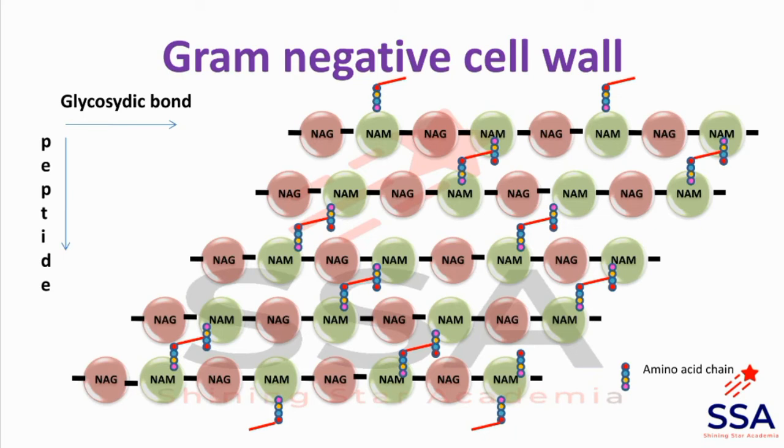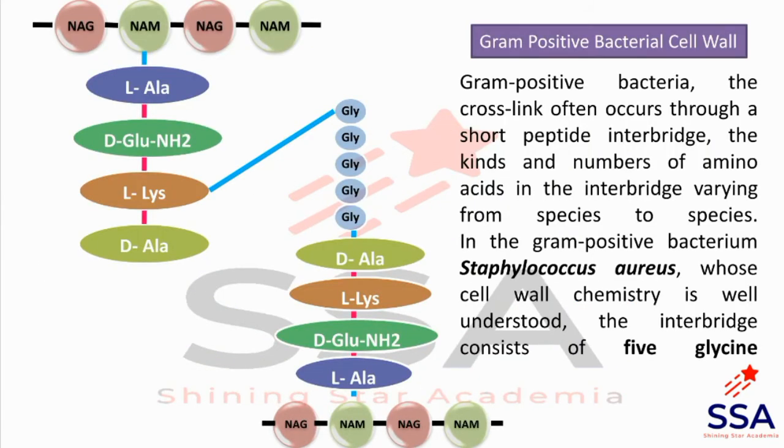While the amino acid chain, four amino acids joined together by peptide bonds, also connects the two glycan subunits by peptide interlinkage. So in the y-axis, strength is given by the peptide bond. So this is all about the gram-negative bacterial cell wall structure. Next one is the gram-positive bacterial cell wall.